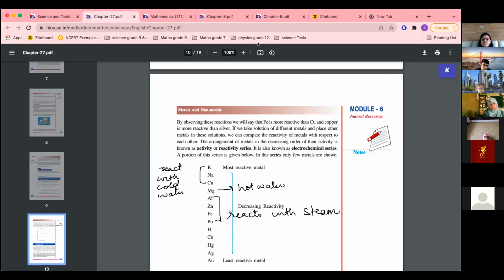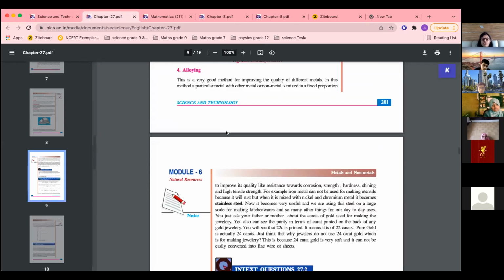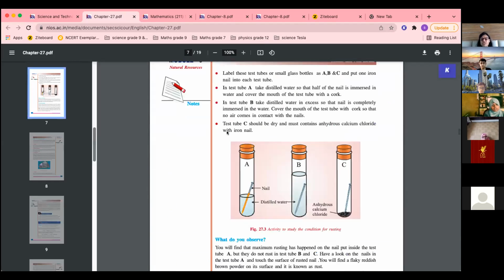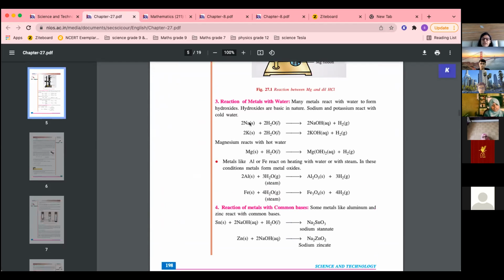Okay. So let us see the reaction. You have to learn all the reactions and remember, these moderate metals do not react with cold water or hot water. They react with steam. Only magnesium reacts with hot water, and higher metals react with cold water. So sodium reacts with cold water to form sodium hydroxide and hydrogen gas. Potassium reacts with cold water to form hydroxide and hydrogen gas. Magnesium reacts with hot water again to form magnesium hydroxide and hydrogen.